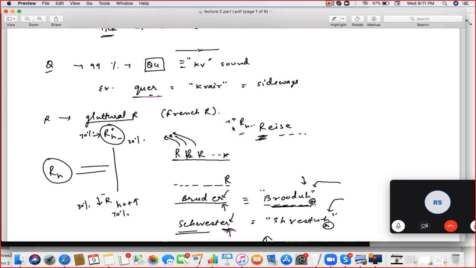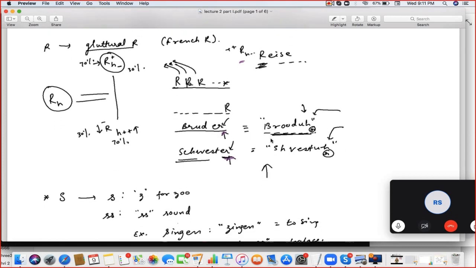Guttural is basically a type of sound. Guttural means something coming from inside of the neck. So this is the example. Reiser. See here, right-hand side. Reiser. Next. Bruder. Next. Schwester. Reiser, Bruder and Schwester.